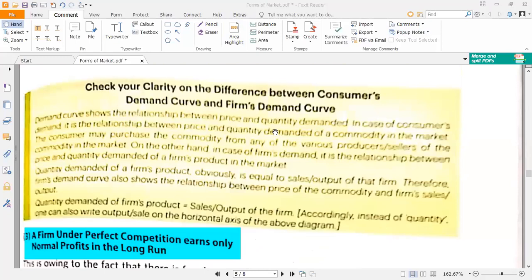This is what I'm telling you. See, for example, there are five firms in the market, and collectively they are earning 10,000. So this 10,000 will be shared among whom? These five firms. That means 2,000 each, right?